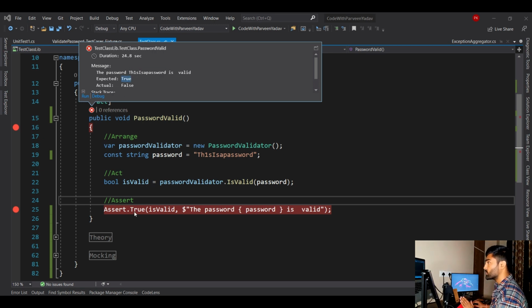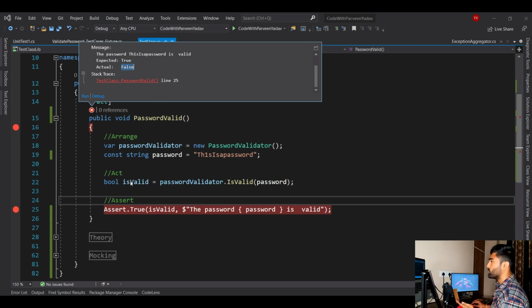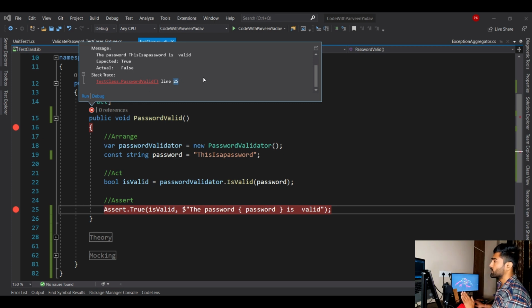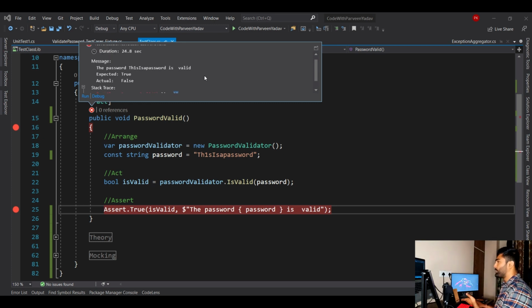Why was expected true? Because we were saying assert.true. This is what we were expecting, and the actual value was false, right? This was false. That is why it says it failed, right? And here you go, at line number 25. So this is going to give you a clear message about what fails and what passes, right?